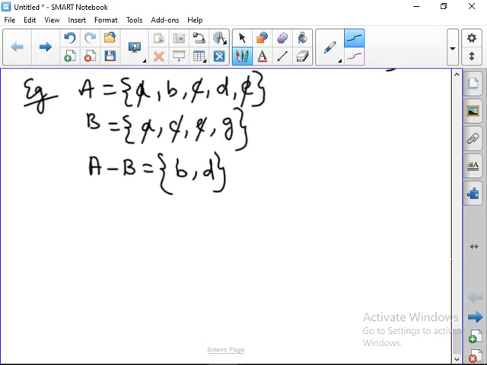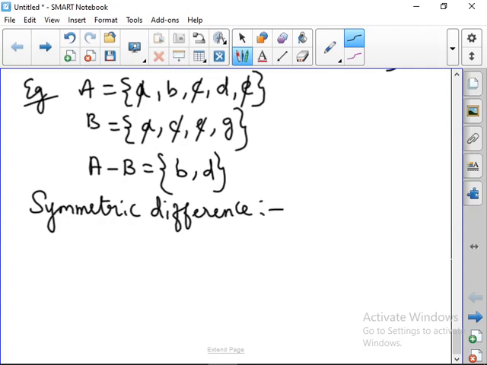Okay. Next one, last one is symmetric difference. So how can we denote the symbol for symmetric difference?